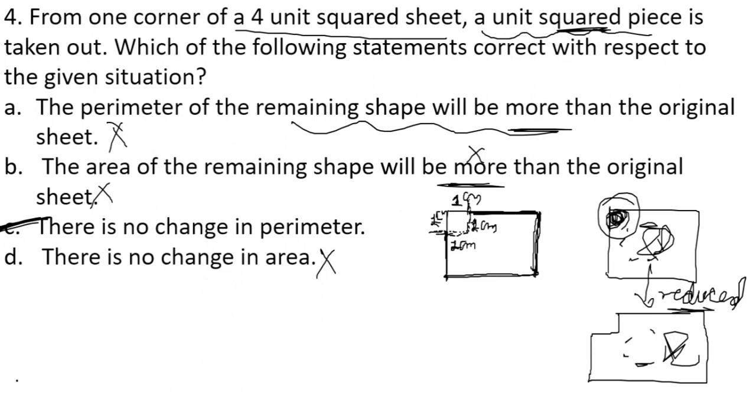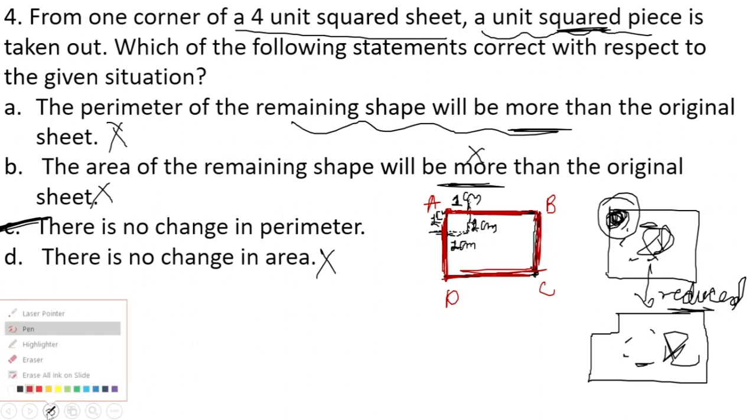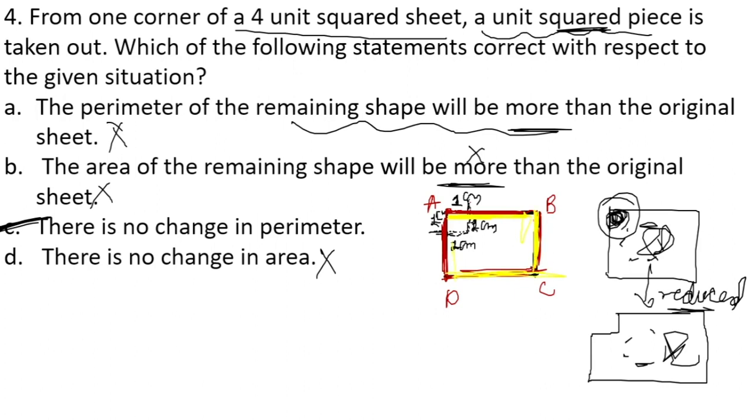Why? I'll show you. For example, if you start walking, I'll consider this shape only, A, B, C, D. I'll just name it. If you start walking on this sheet from this part to this part, B to C, then C to D, and D to A. After cutting down this part, now you will start walking from this portion to this portion until this portion, right? After that you will start walking from this part to this part, right?